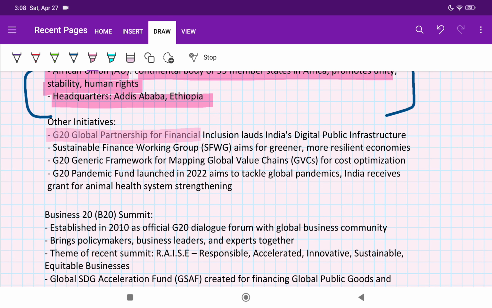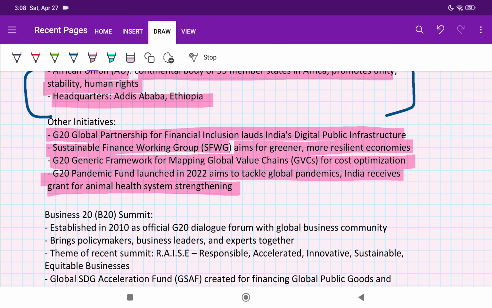G20 Global Partnership for Financial Inclusion lauds India's digital public infrastructure. Sustainable Finance Working Group SFWG aims for greener, more resilient economies. G20 generic framework for mapping global value chains for cost optimization. G20 pandemic fund launched in 2022 aims to tackle global pandemics. India receives grant for animal health system strengthening.